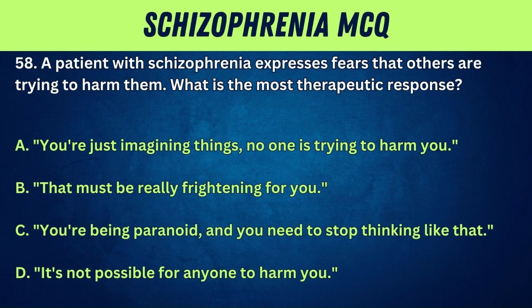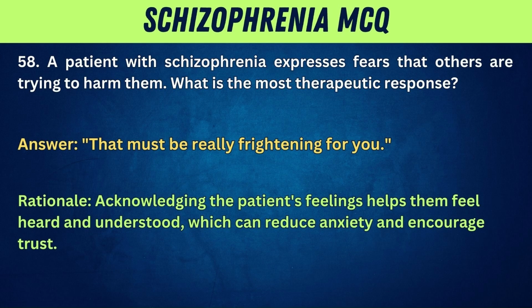58. A patient with schizophrenia expresses fears that others are trying to harm them. What is the most therapeutic response? A. You're just imagining things. No one is trying to harm you. B. That must be really frightening for you. C. You're being paranoid and you need to stop thinking like that. D. It's not possible for anyone to harm you. Answer: that must be really frightening for you. Rationale: acknowledging the patient's feelings helps them feel heard and understood, which can reduce anxiety and encourage trust.